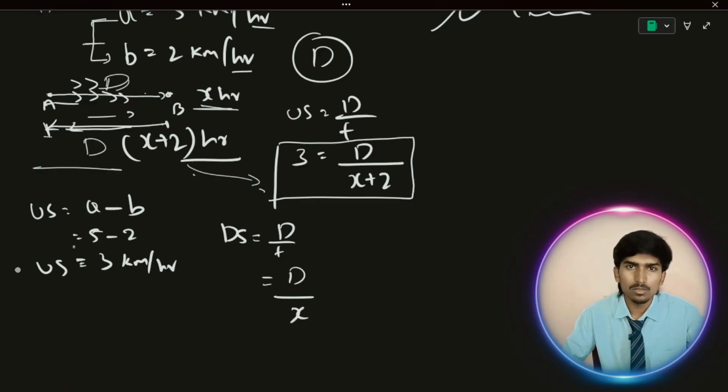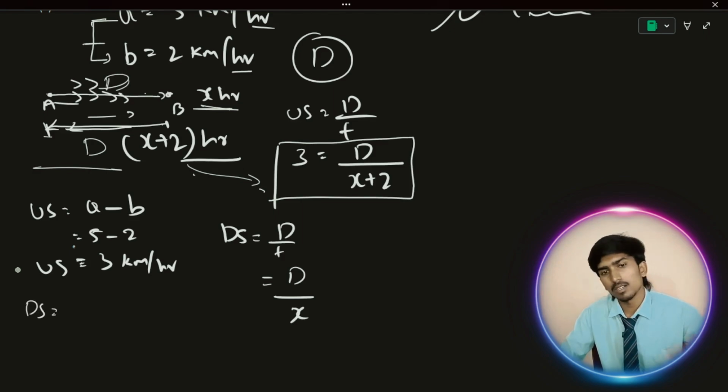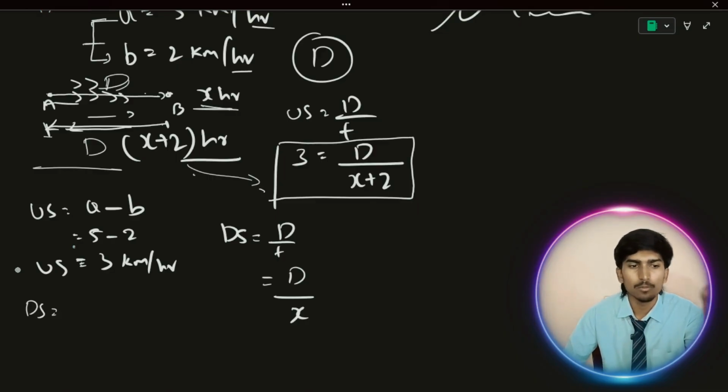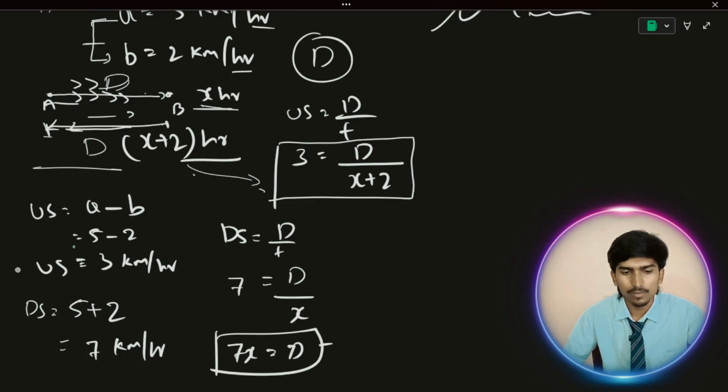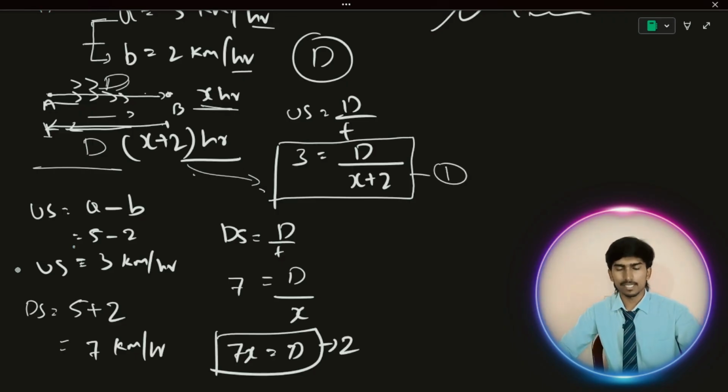Downstream speed, how to find it? I told you the relative speed. Whenever you are moving in the same direction as the water, you add the speed of both, the speed of the boat and the speed of the water. That is 5 plus 2, that is a plus b, 7 kilometers per hour. So 7x is equal to d. This is the second equation, and this is the first equation. Just solve these equations and you will get d.